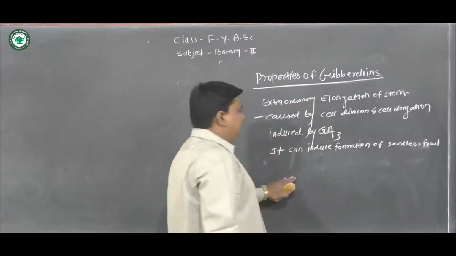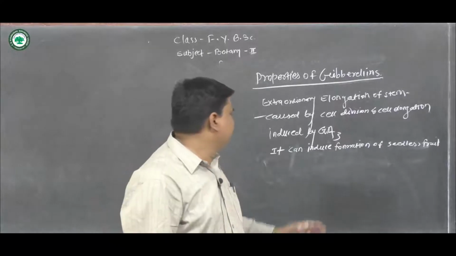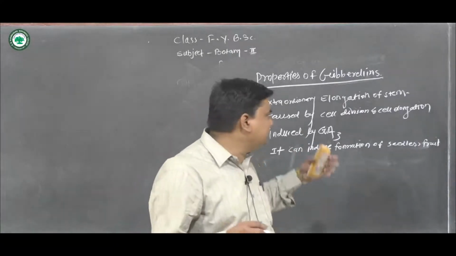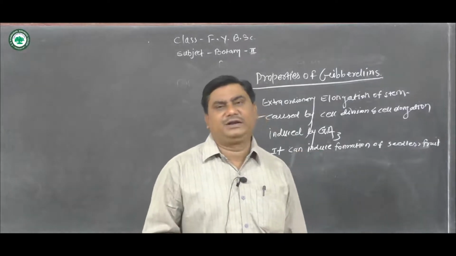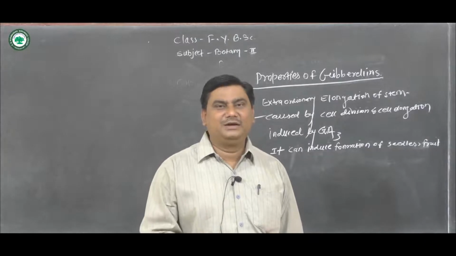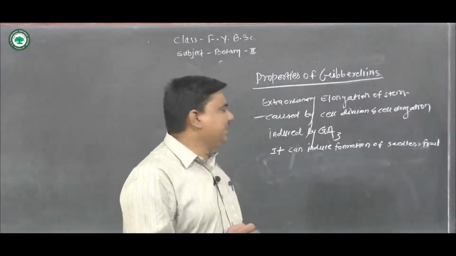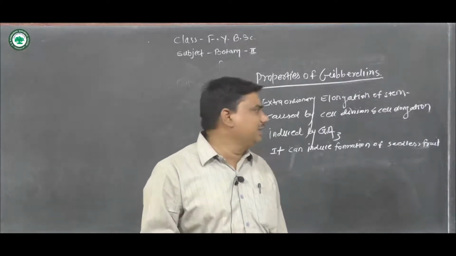Here again is an important property. It can induce the formation of the fruit without fertilization. This is important: the formation of fruit without fertilization.